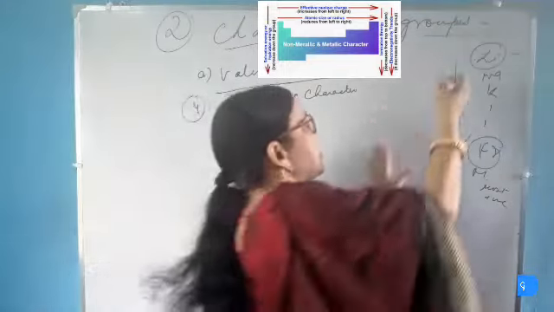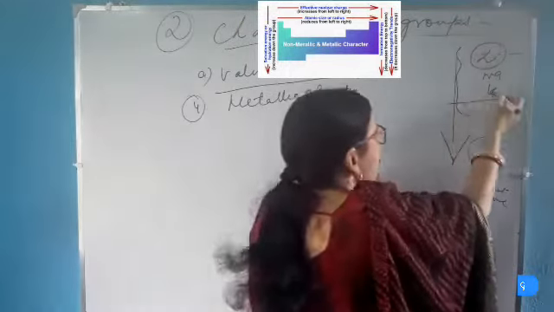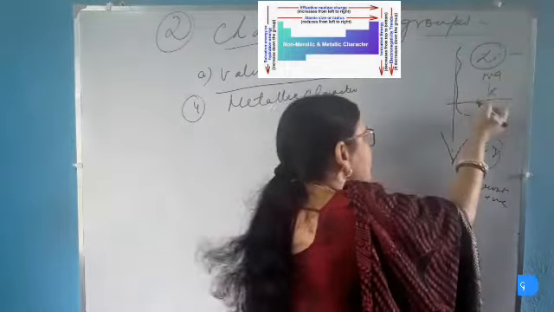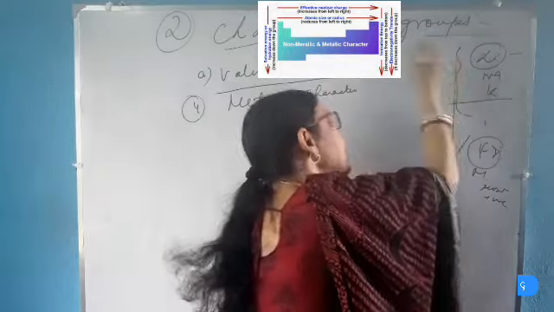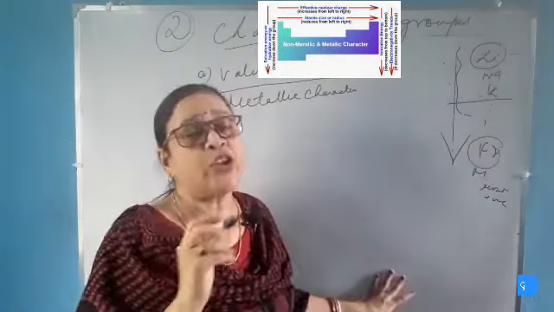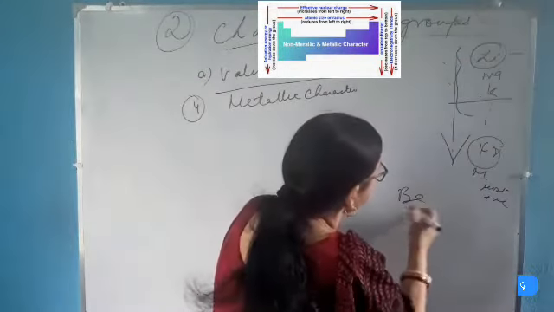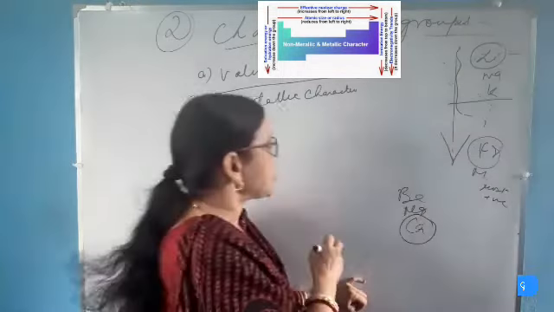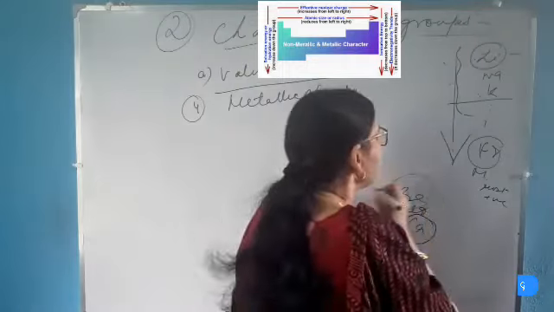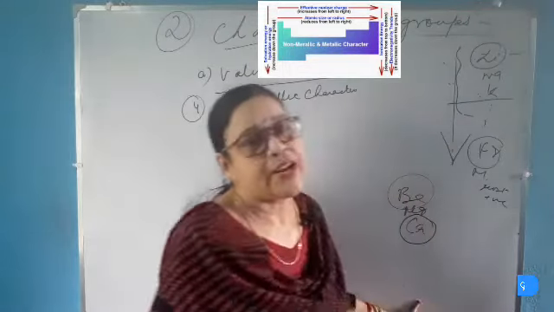So among these three alkali metals, lithium, sodium and potassium, potassium is more metallic or more electropositive than sodium, and sodium is more electropositive or more metallic than lithium. Similarly, in group 2 metals also, beryllium, magnesium, calcium. Calcium is most metallic or most electropositive, whereas beryllium is least electropositive or least metallic in character.